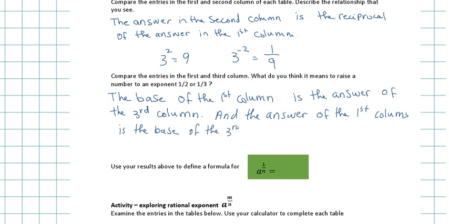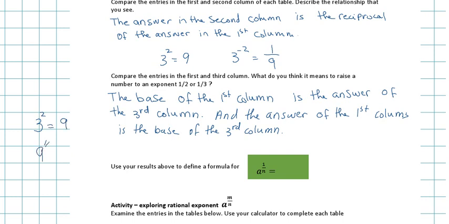is the base of the third column. Remember, if I had 3 to the power of 2, that is 9. 9 to the power of a half is 3.